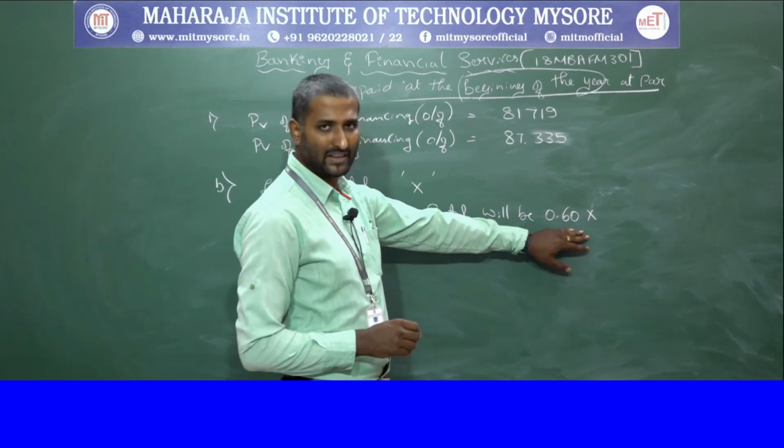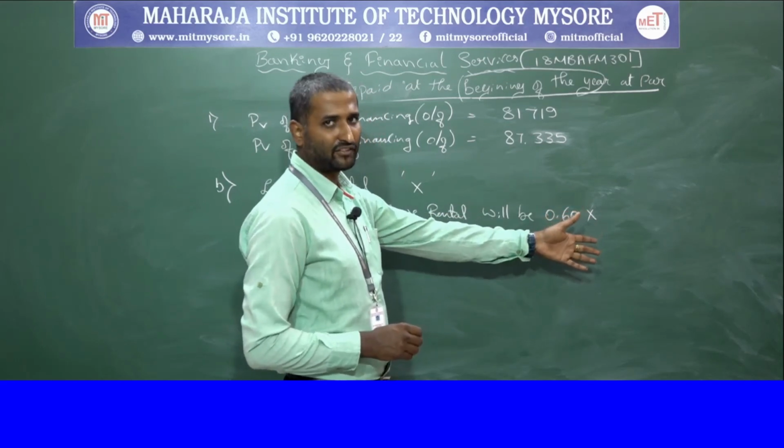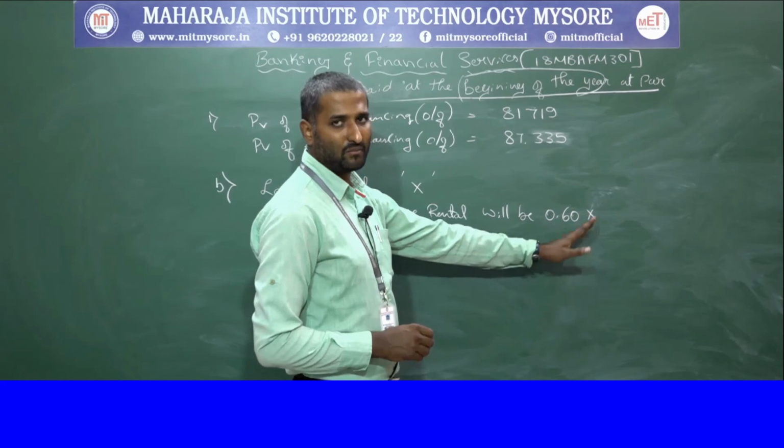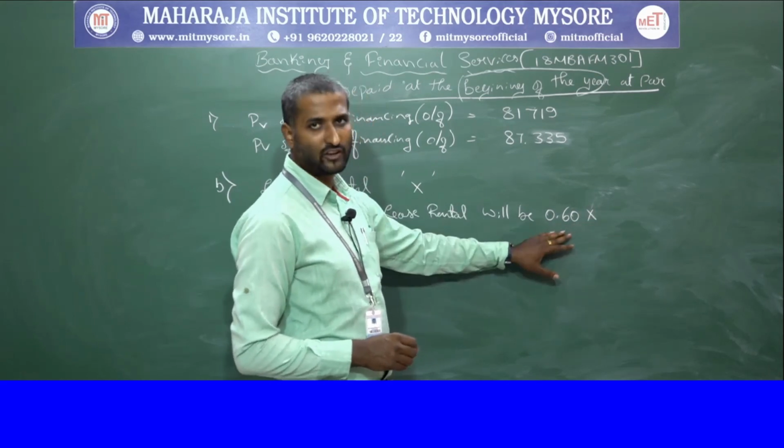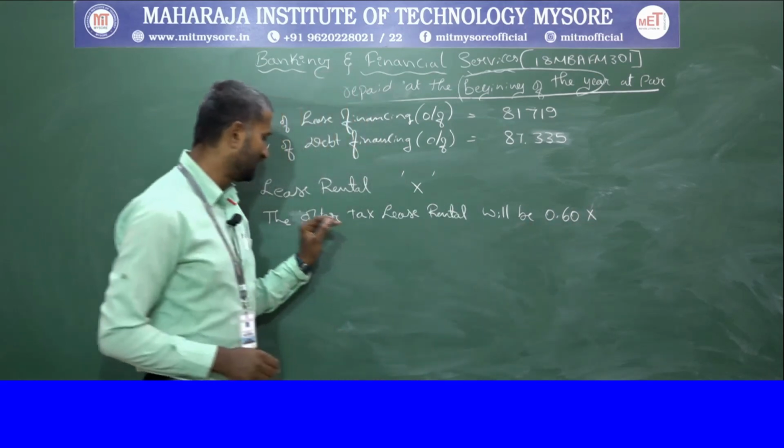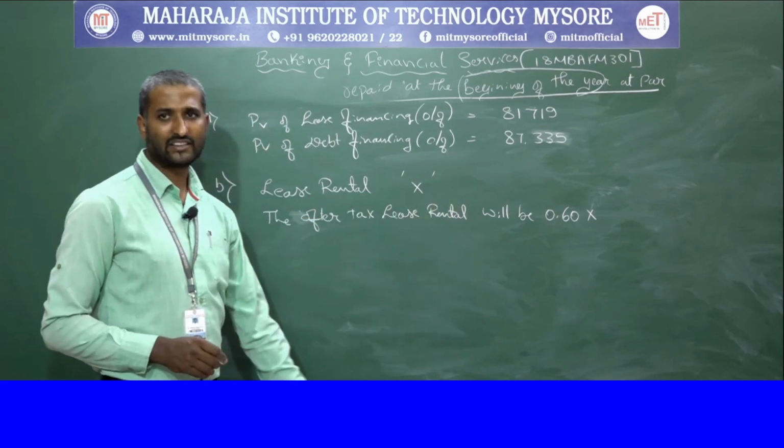It is nothing but the tax charged, so out of 1 minus 0.4 you get 0.6. So that is the after tax lease rental.